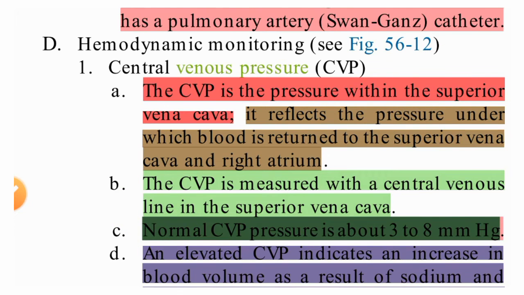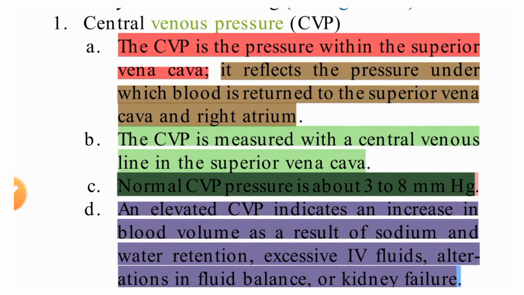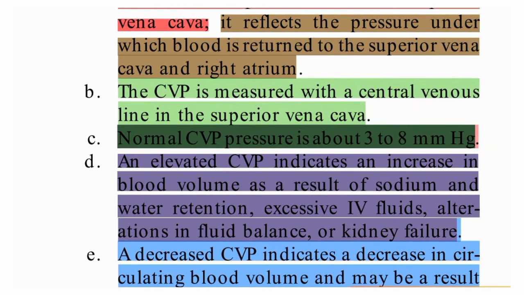Okay, so that pressure reflects to the right atrium and superior vena cava. So that is called central venous pressure. Central venous pressure is measured with the central venous line in the superior vena cava.